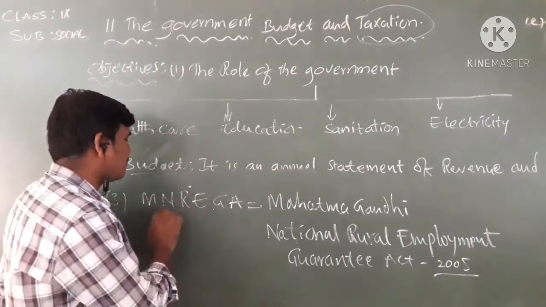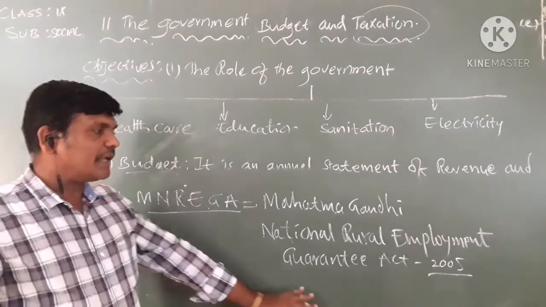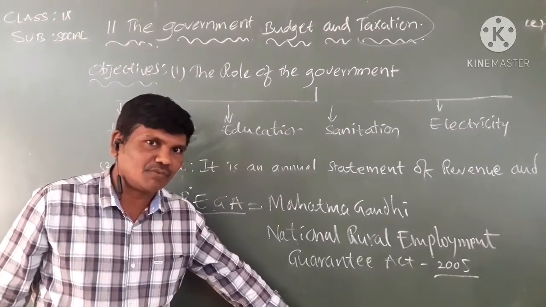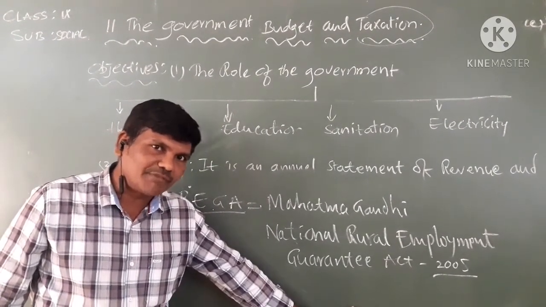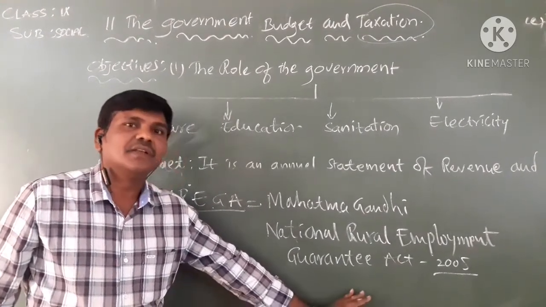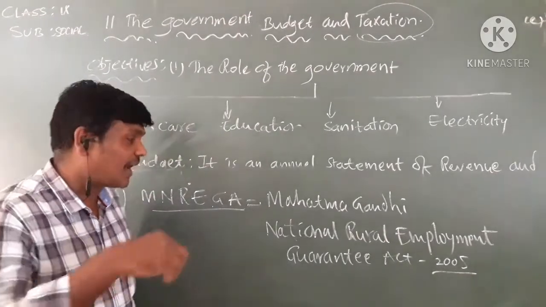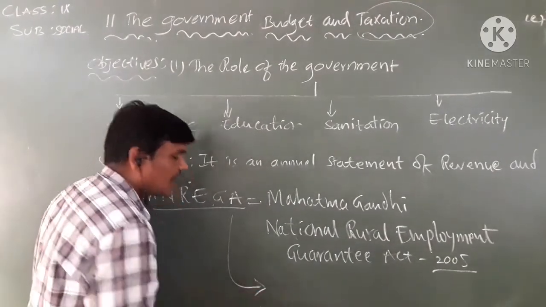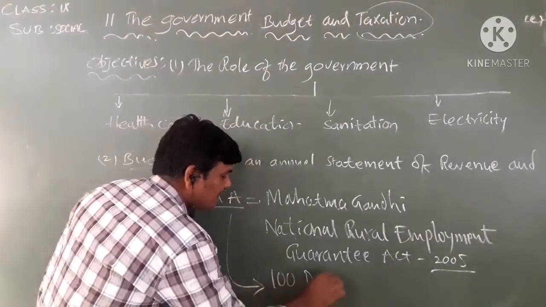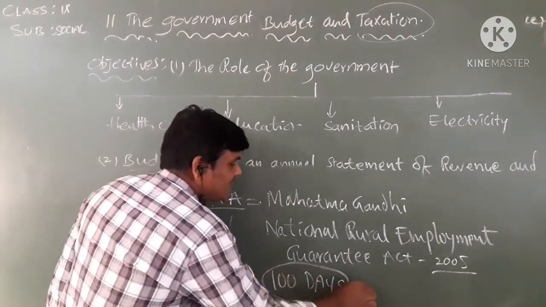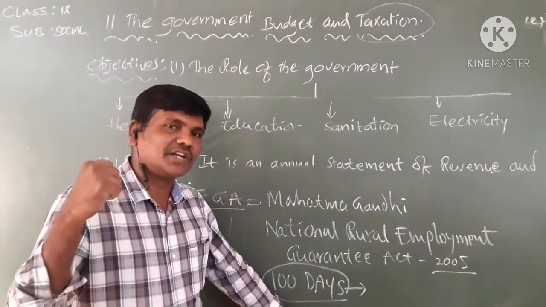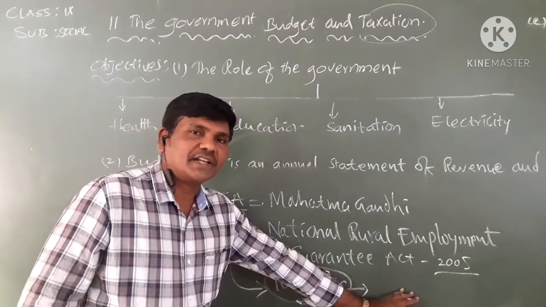What is the specialty of MNREGA? From the very beginning I told that modern governments are welfare governments. They have their own responsibility to give employment to their people. That is why, according to this act, the government has to provide the unemployed at least 100 days of work. In most Indian villages, especially in summer, people take agricultural tools and go to agricultural works.